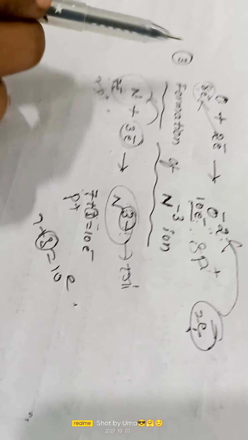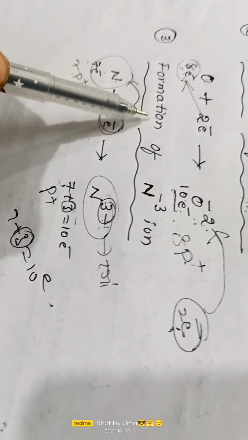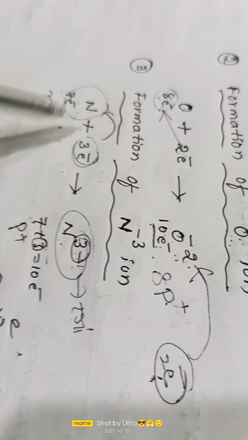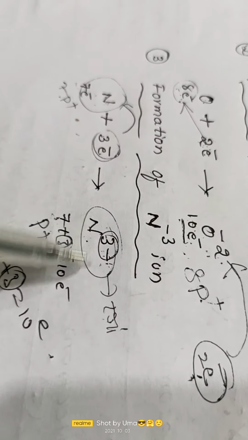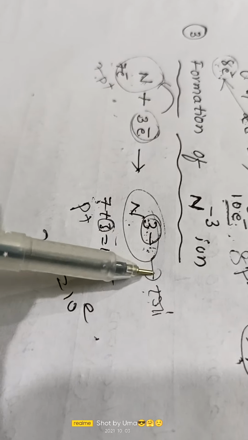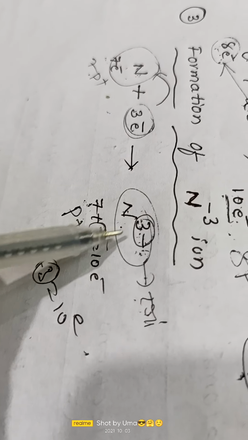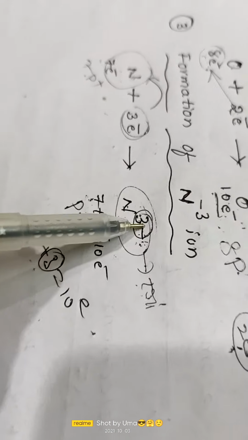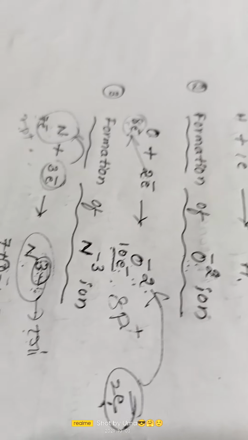Okay children, now we are going to discuss the last one, nitrogen. Nitrogen will become nitride. When a neutral nitrogen atom gains 3 electrons, it will become a nitride ion, which contains 3 units of negative charge, children. So by that it will get 10 electrons. 7 is the atomic number. By taking 3 electrons, 7 plus 3, 10 electrons, children.